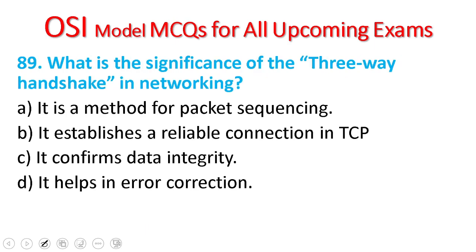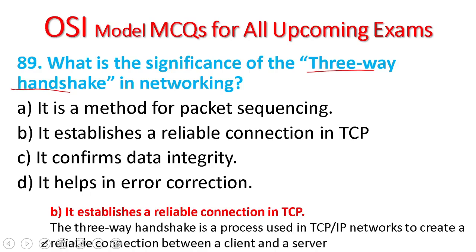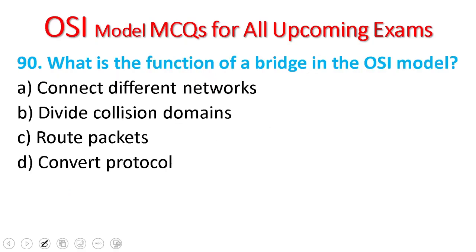89. What is the significance of the three-way handshake in networking? B. It establishes a reliable connection in TCP. The significance of the three-way handshake in networking is that it is used to establish a reliable connection in TCP between the client and the server, establishing reliable communication between the client and the server.